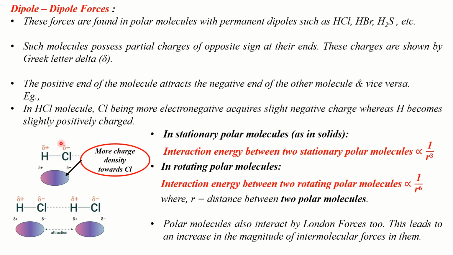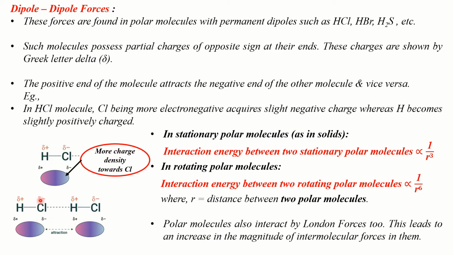Now in the HCl molecule, we know chlorine is more electronegative. So chlorine has the tendency to attract the shared pair of electrons towards itself. As a result, chlorine acquires a slight negative charge and hydrogen acquires a slight positive charge. So when you have adjacent hydrogen chloride molecules, what will happen? How will dipole-dipole forces operate between them?